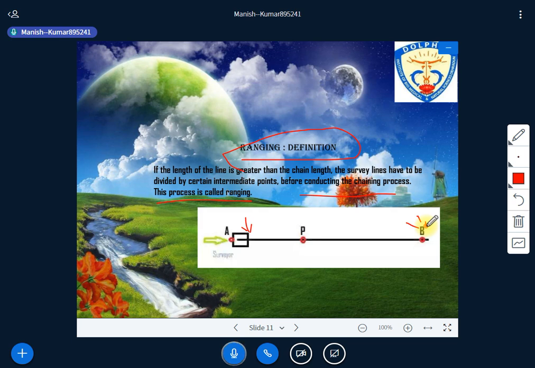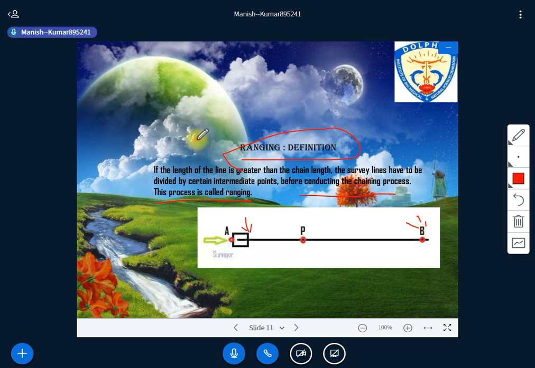Then we put some intermediate points along the line. Intermediate points have to be located on this survey line, and that location of intermediate points, or the process, is called ranging, right? And through this, we also have to make the chain line straight. Chain line straight. Is it clear? Have you got the ranging or not?